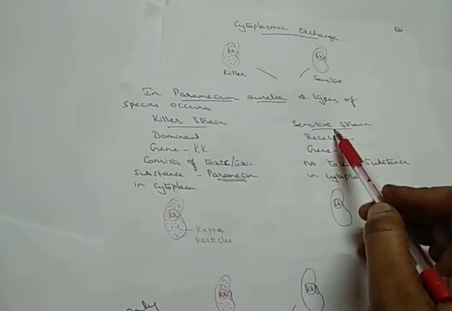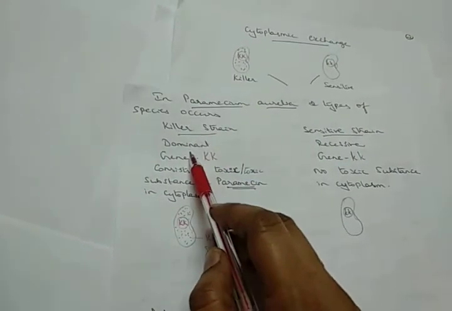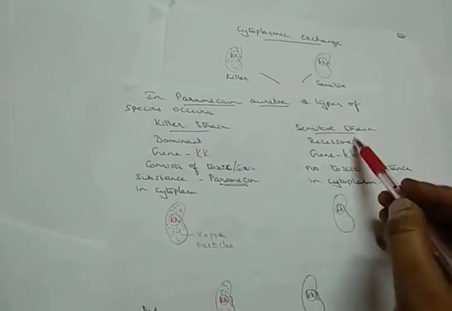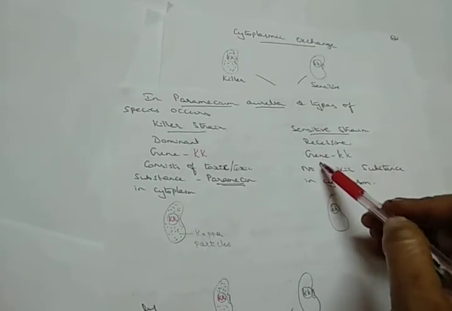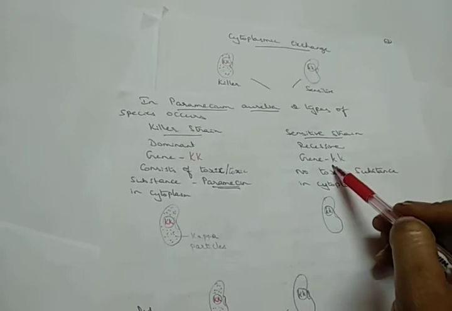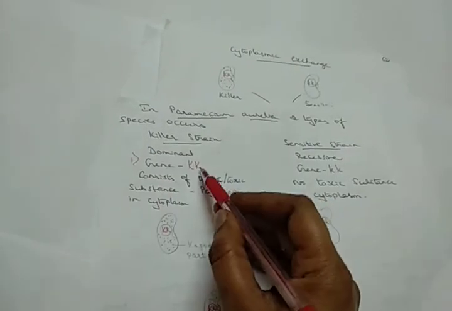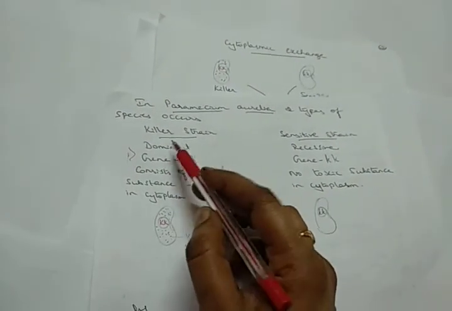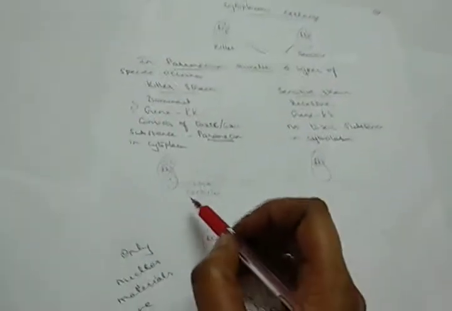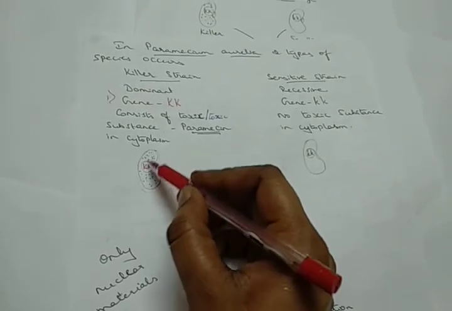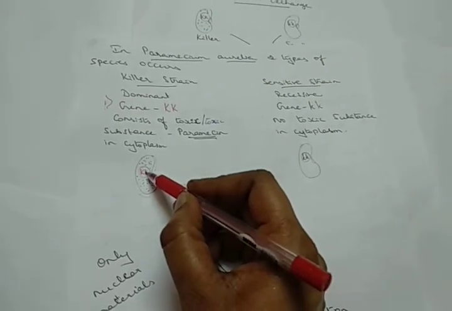In Paramecium aurelia, you can observe there are two types. One is called a killer strain, the other a sensitive strain. The killer strain is dominant and has the dominant gene, capital K, capital K. The sensitive strain is recessive and has the recessive gene, small k, small k. Another important point is why it is called killer: in their cytoplasm, in the killer strain of Paramecium, and inside the nucleus there is a dominant gene.